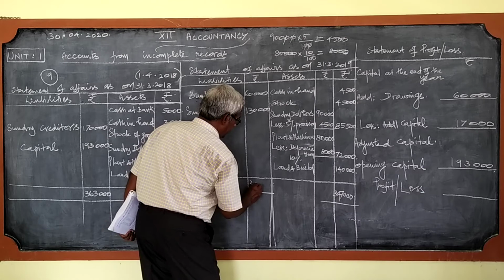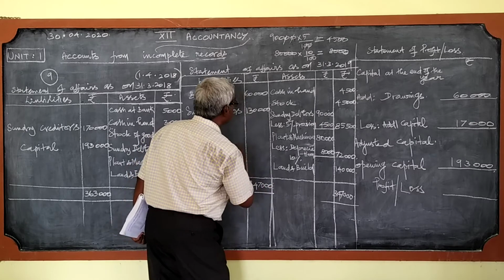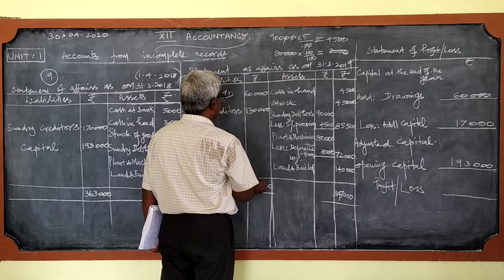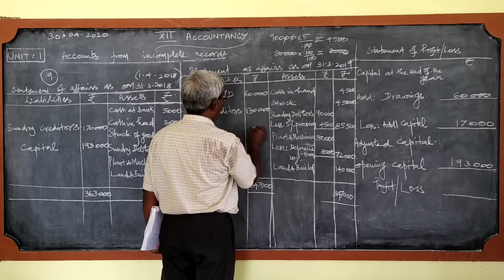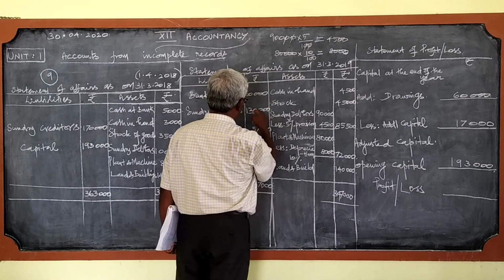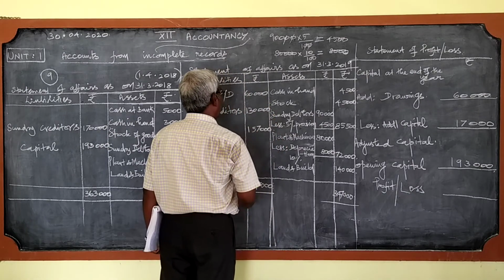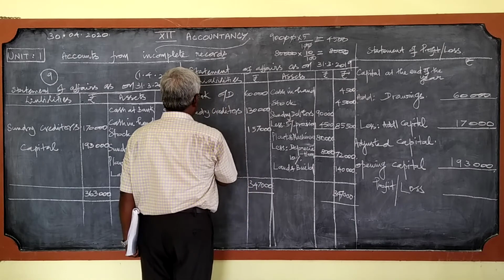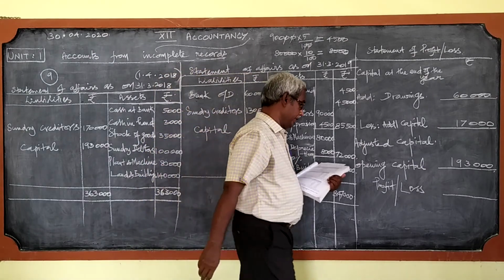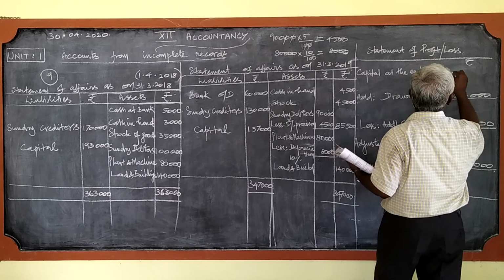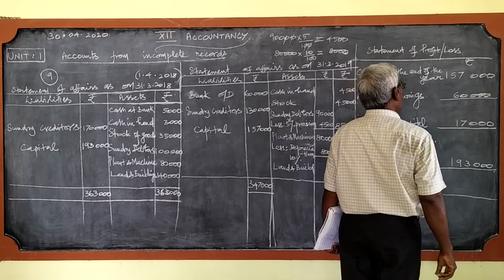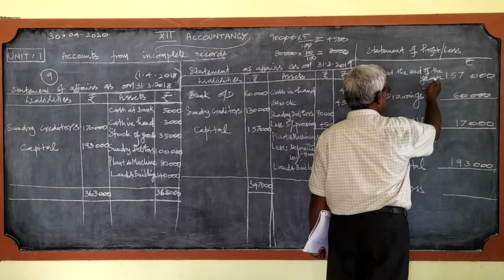So the greatest total is 3,47,000, and the missing figure, that is the balancing figure, we can write it here: 1,57,000. This is the closing capital. We can write it there in the place of capital at the end of the year. Now we have got the figures for all these 4 items.